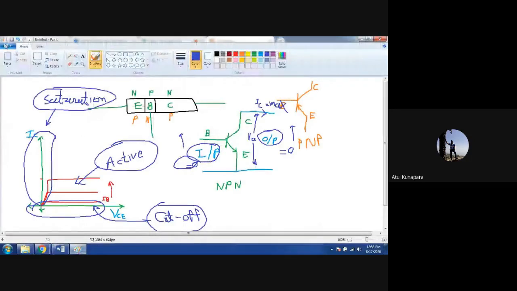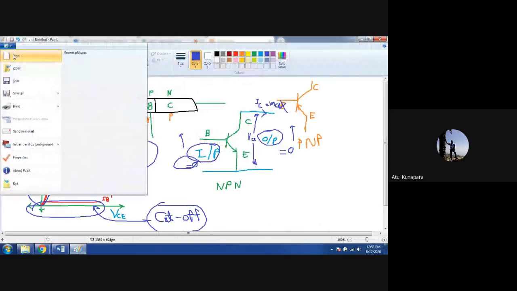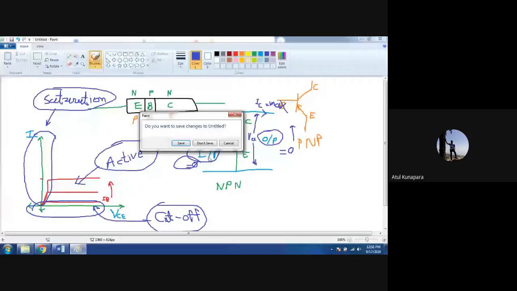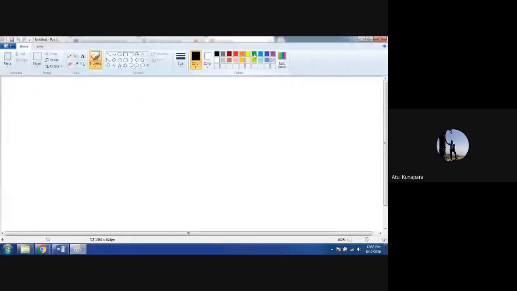I'm going to take a new slide here so that you will be able to understand it. Let me draw the circuit here. I'm going to draw the two transistor logic circuit, the same one which was on the screen.